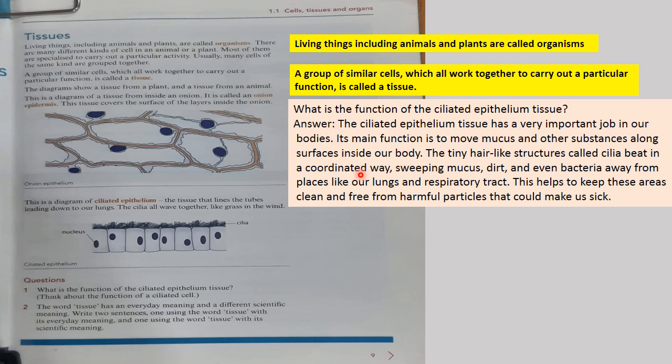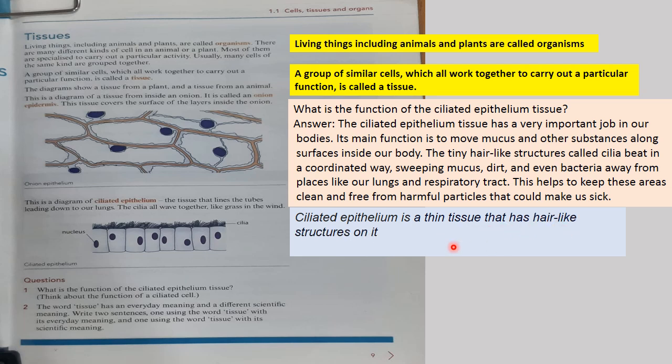So this is a detailed answer, and you can just write it in 2 lines also. You can just write these 2 sentences: ciliated epithelium is a thin tissue that has hair-like structures on it. These hairs called cilia move back and forth to help move particles out of our body.